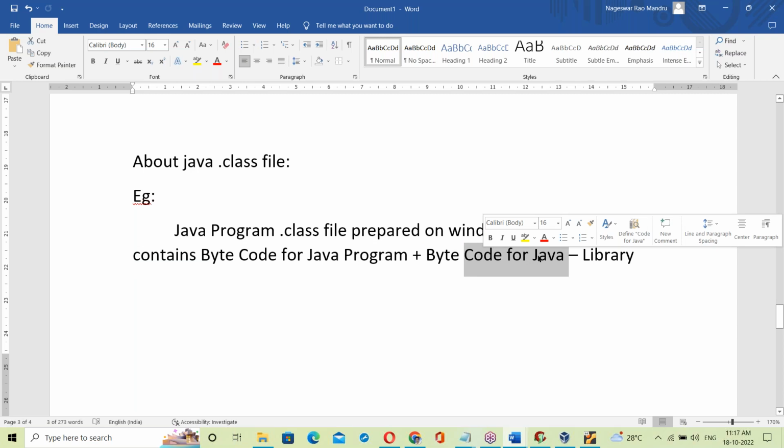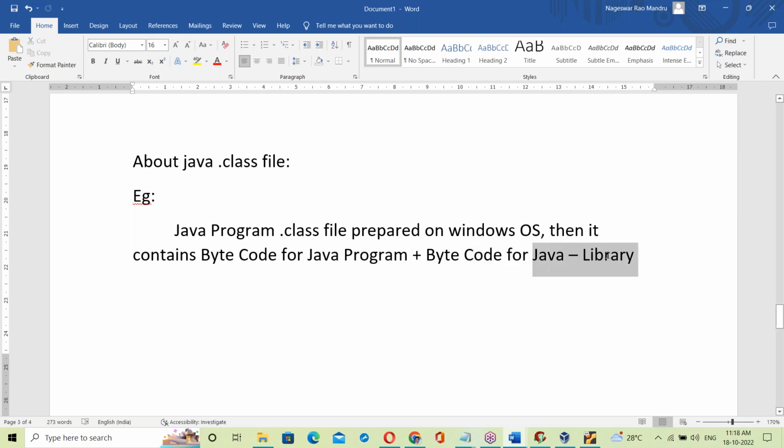The C++ library is developed in the C++ language. The C library is developed in the C language. The Python library is developed in Python. The Java library is also developed in Java. That means it's a pure Java program. So the dot class file is a pure Java program.